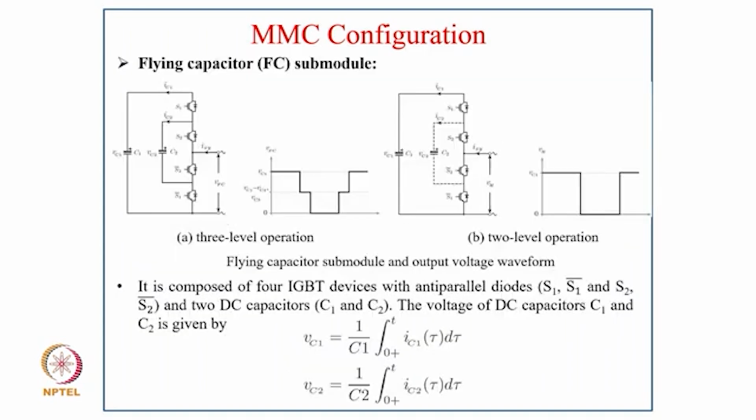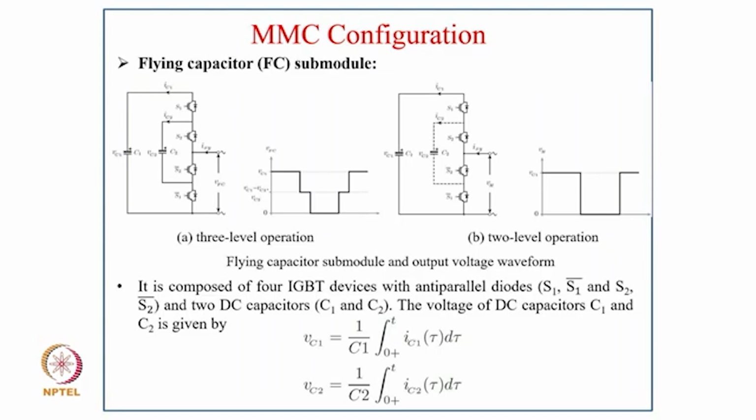And this is the third configuration, called the flying capacitor submodule. You can clearly see the figure with the flying capacitor. Here C2 operates as a flying capacitor, and the output voltages are shown here for the two corresponding operating modes. Coming to the flying capacitor and output waveform, here is a 3-level configuration and a 2-level configuration.